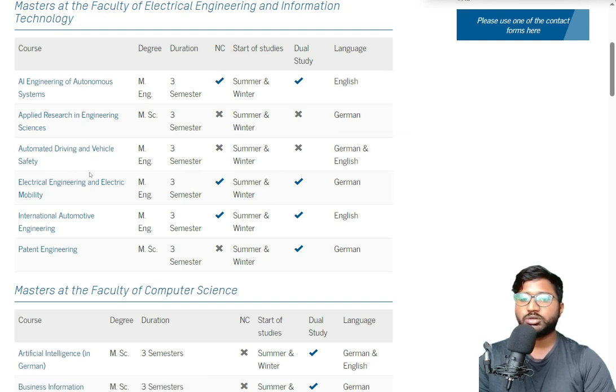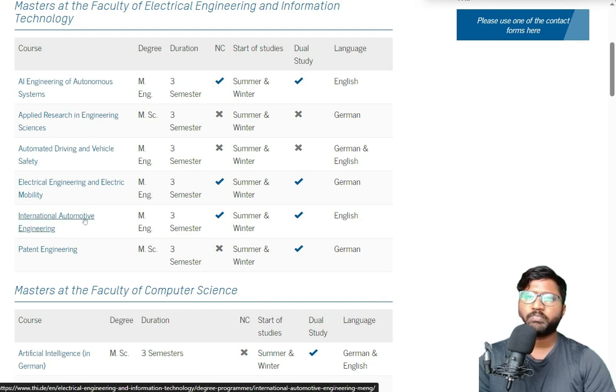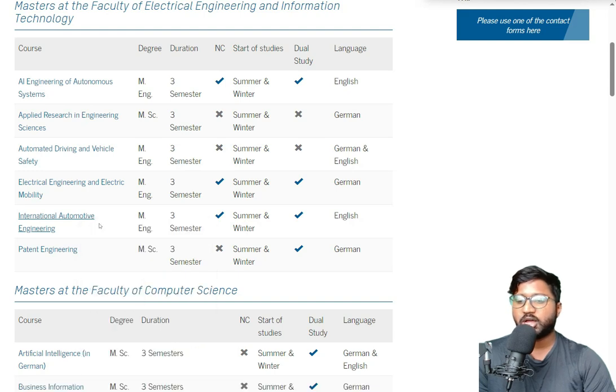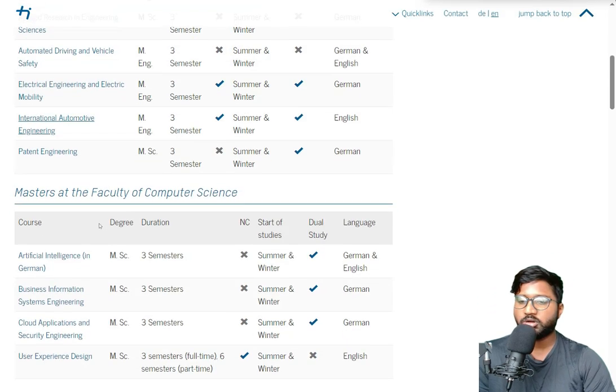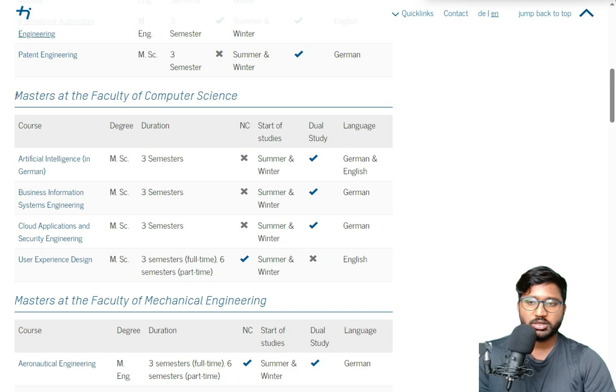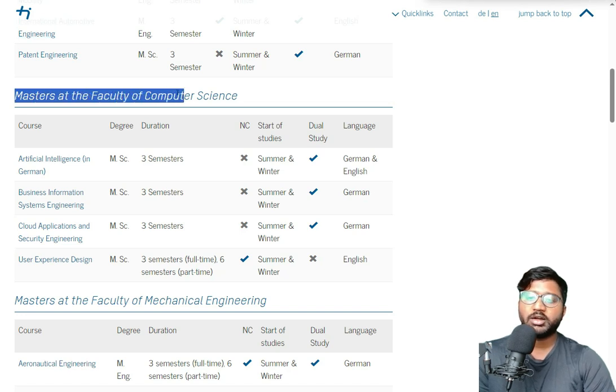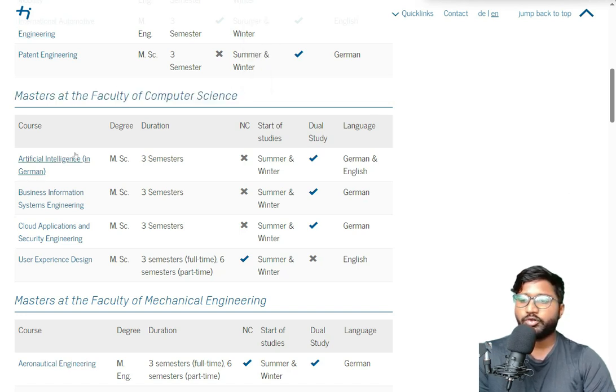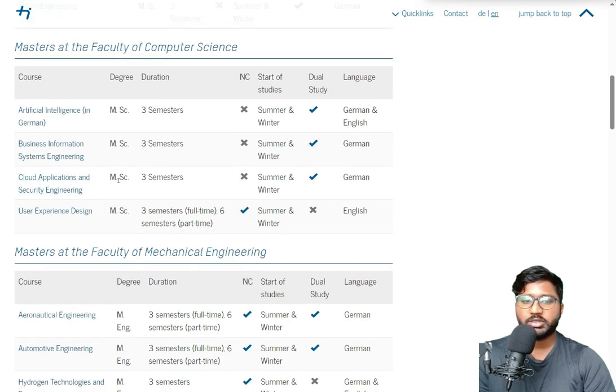I am going to show you how to apply for International Automotive Engineering, because this is the most studied course, and most of my friends studied this course. You can open the link in a new tab, but I did that because I wanted to show what other courses are there. There are some from the computer science faculty also. They offer AI, artificial intelligence, and cloud applications, but these are completely in German. For English, you have User Experience Design and AI.